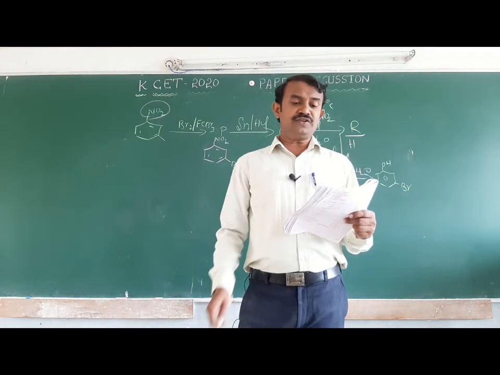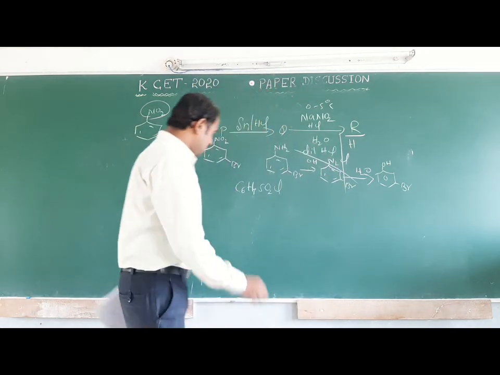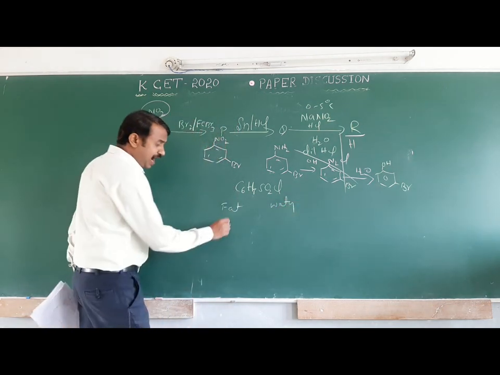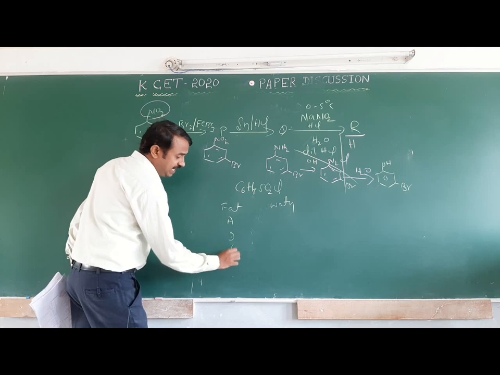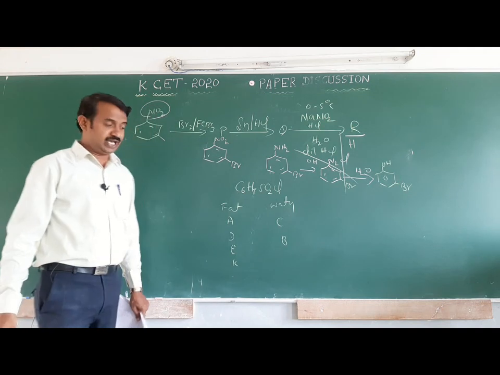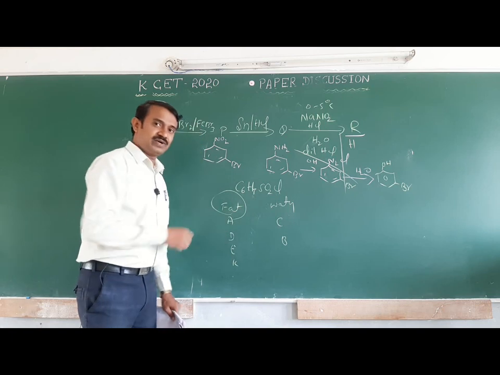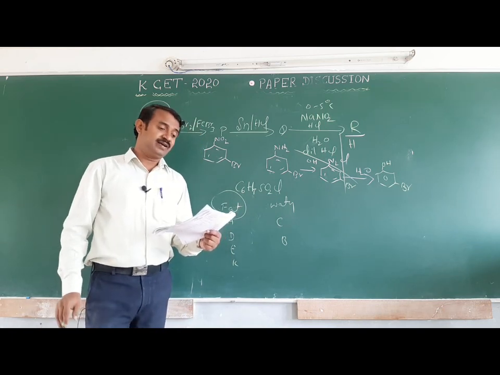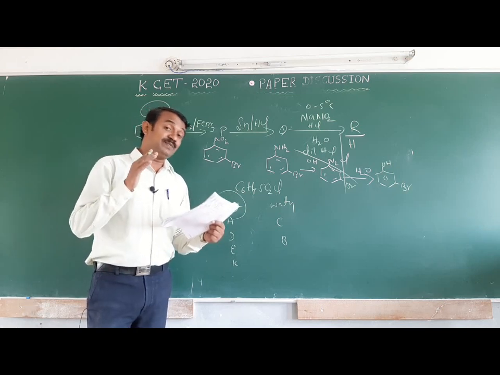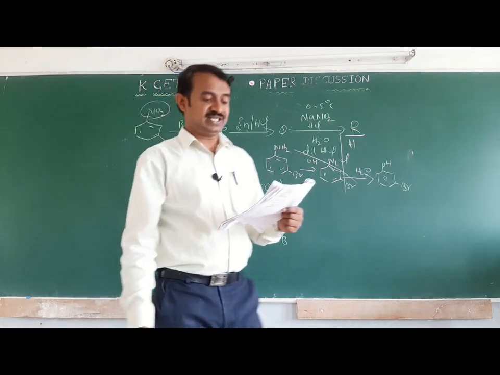Next one. Which of the following vitamins is not stored in adipose tissue? You should remember fat soluble vitamins and water soluble vitamins. Fat soluble vitamins are A, D, E, K. Water soluble vitamins are vitamin C and the vitamin B complexes. Adipose tissue or liver means fat, and fat means A, D, E, K. Vitamin D, vitamin E and vitamin A are there, but vitamin B6 is a water soluble vitamin. So vitamin B6 is the correct answer.